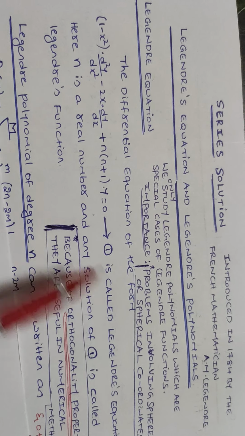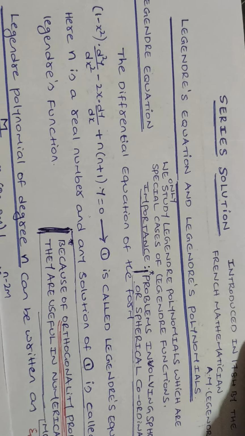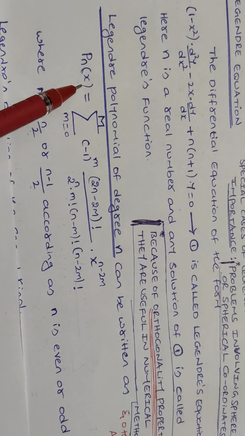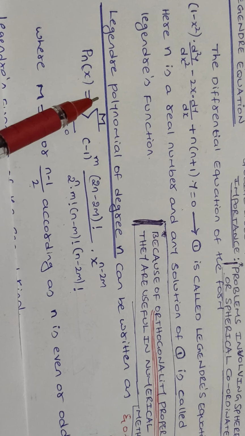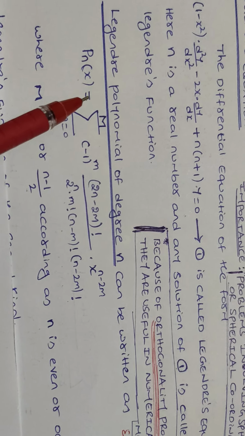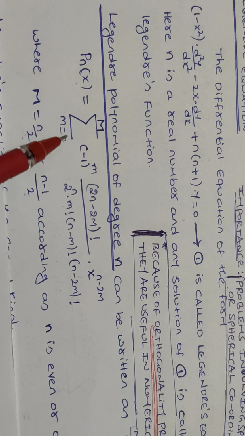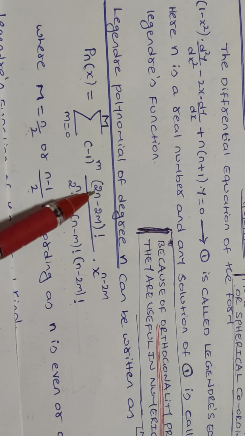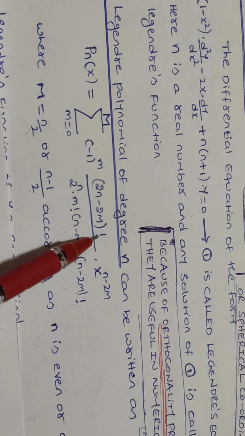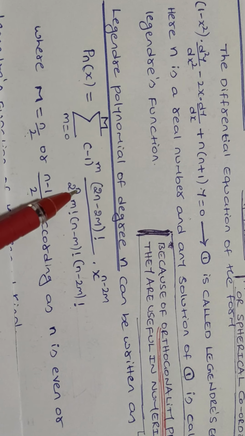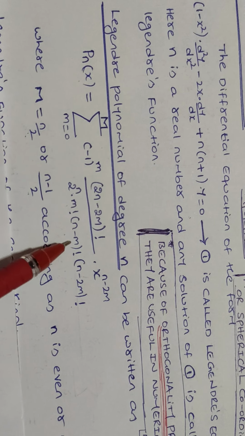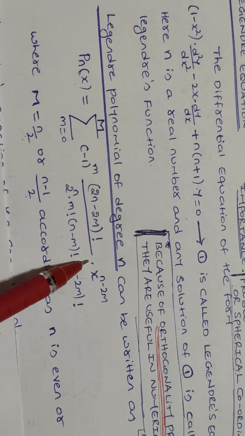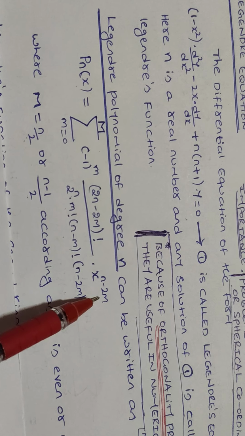Let us observe the definition of Legendre polynomial of degree n. Legendre polynomial of degree n can be written as Pn of x, and it is defined as summation over m equals 0 to capital M of (minus 1) to the power m into (2n minus 2m) factorial divided by 2 to the power n into m factorial into (n minus m) factorial into (n minus 2m) factorial into x to the power n minus 2m.